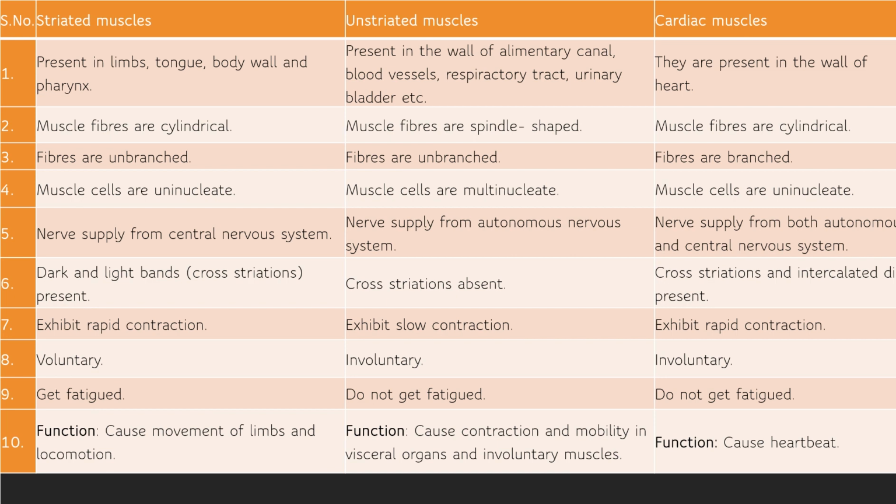Cardiac muscles are present in the wall of the heart. Muscle fibers are cylindrical. Fibers are branched. The other two, striated and unstriated, are unbranched, but cardiac muscles are branched ones. They are uninucleated. The nerve supply is from both the central nervous system and the autonomous nervous system. Light and dark bands can be seen, plus an intercalated disc, a connecting disc you can say, is present.